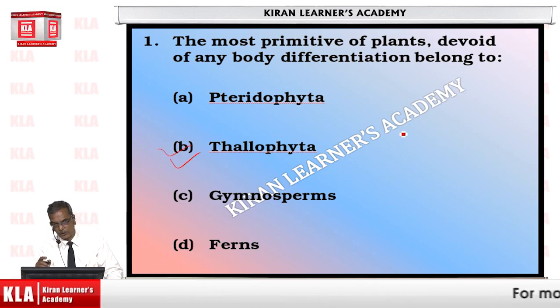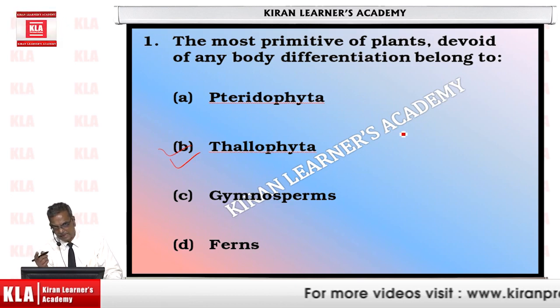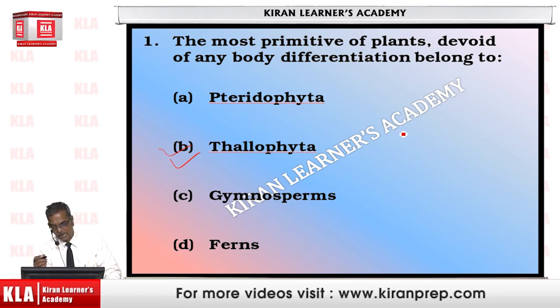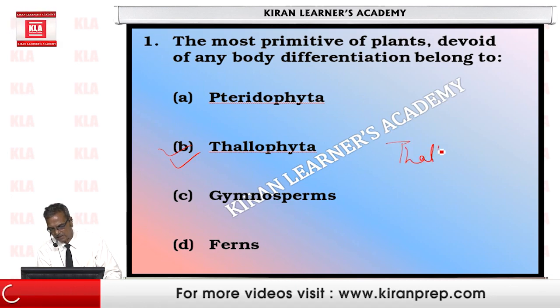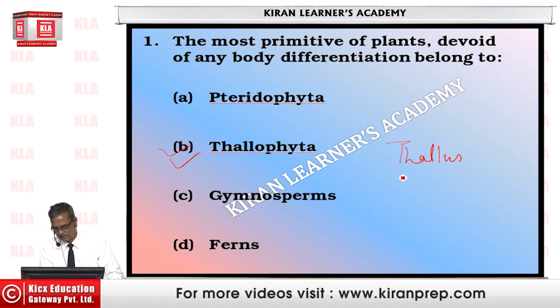Because Thallophyta includes algae, lichens and bryophytes, and all these three have a thallus structure.